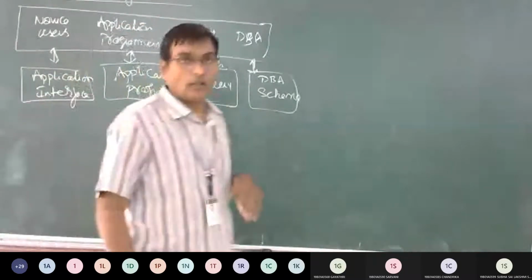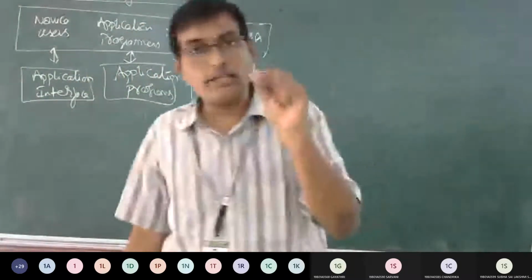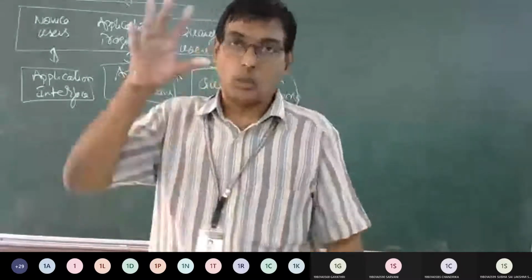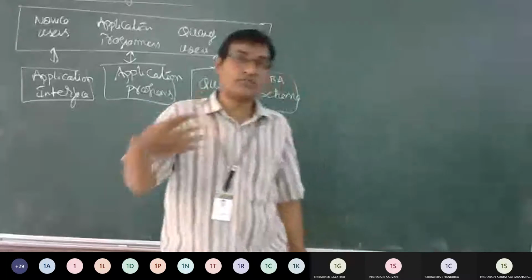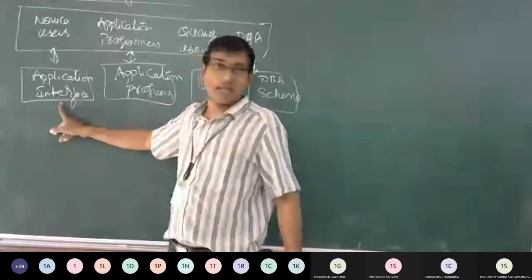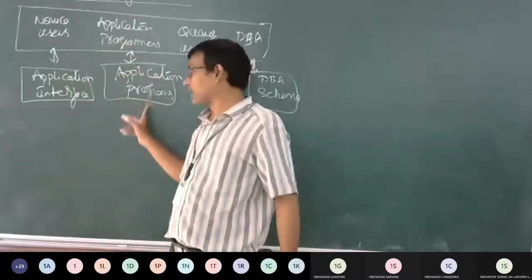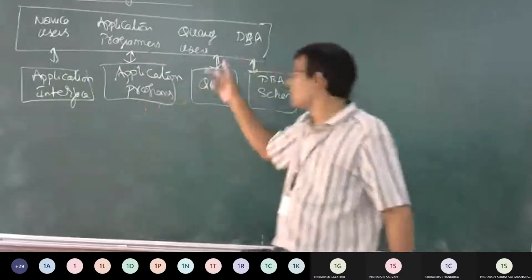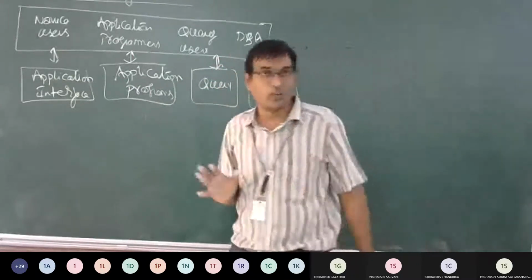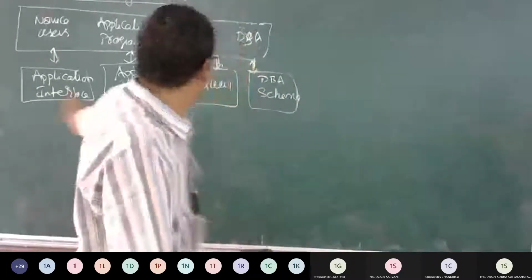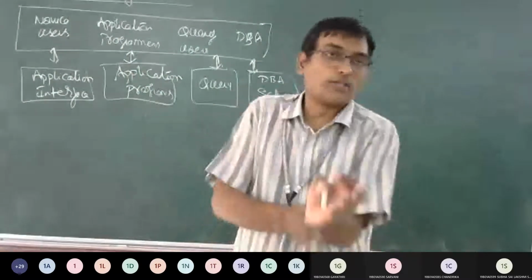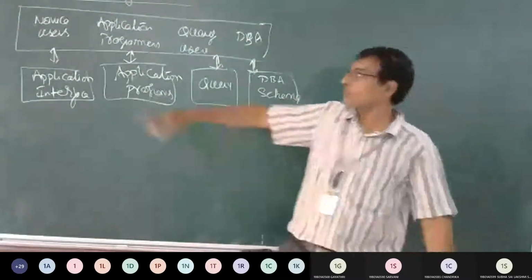Now, how are these people working, or how are these people communicating to the database? How are the people working to use the functionalities of a database? Novice users are going to use the application interfaces. Application programmers are going to use application programs. Query users are going to key the queries. And database administrators are going to work on the schema. So these are the 4 roles of the 4 different users.